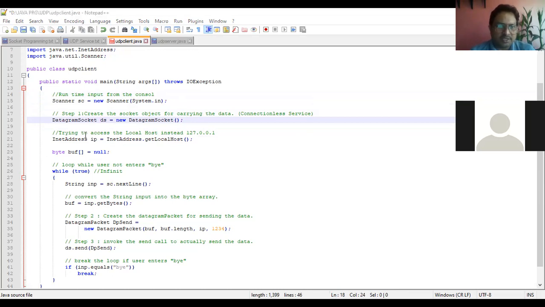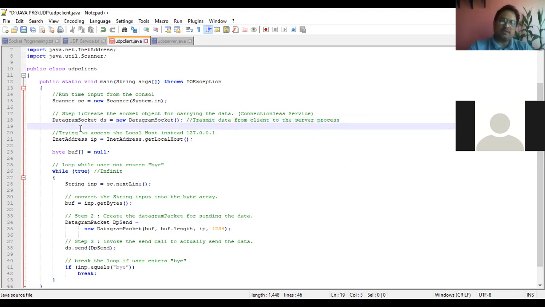So with the help of DatagramSocket, you will be able to transmit data from the client to the server process.